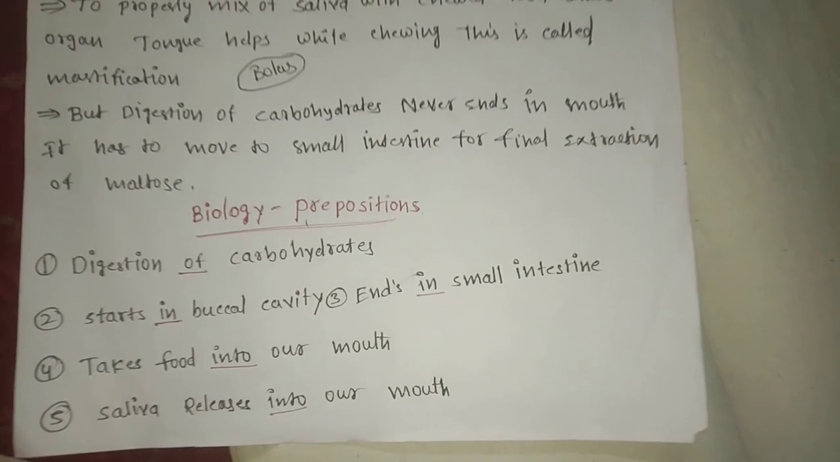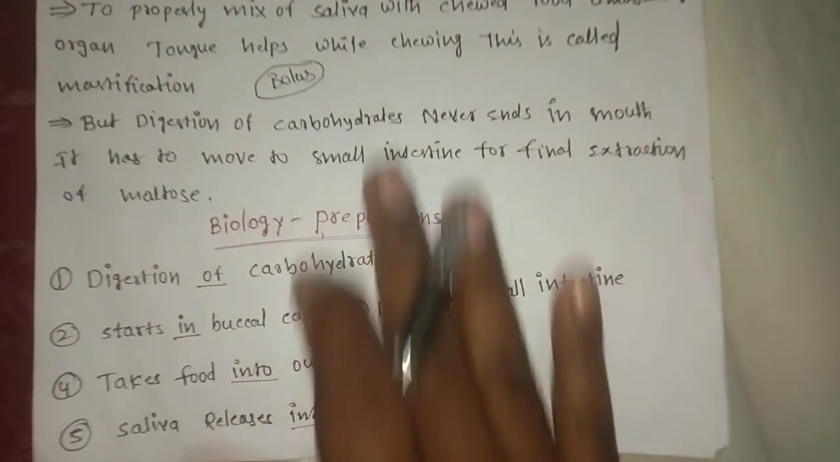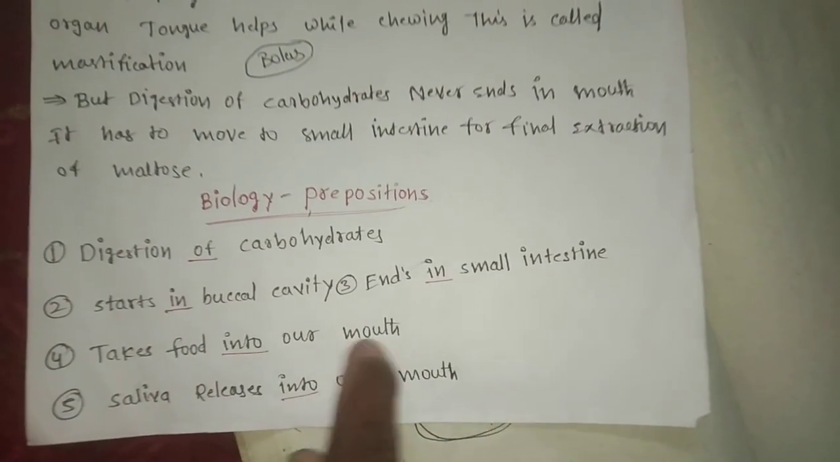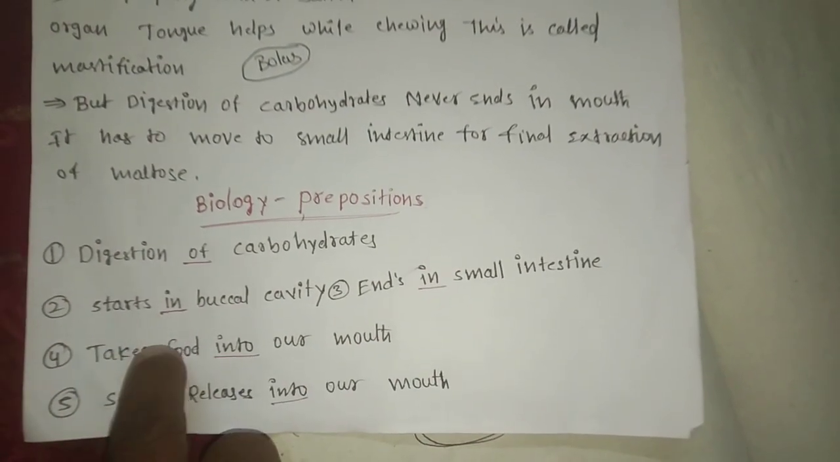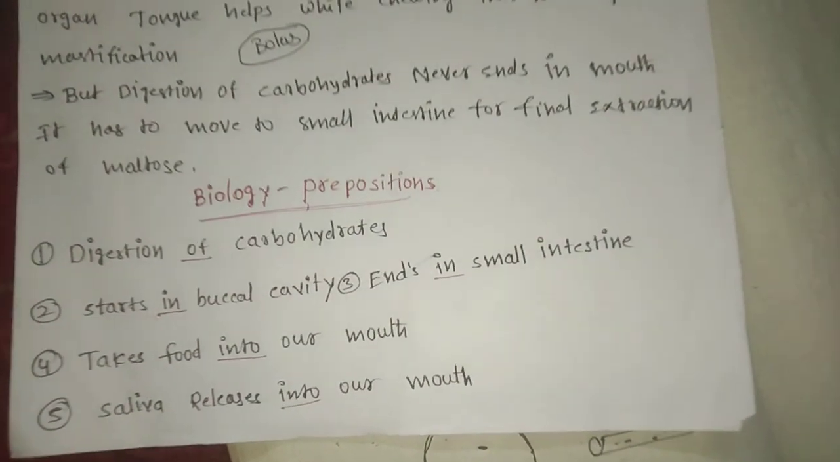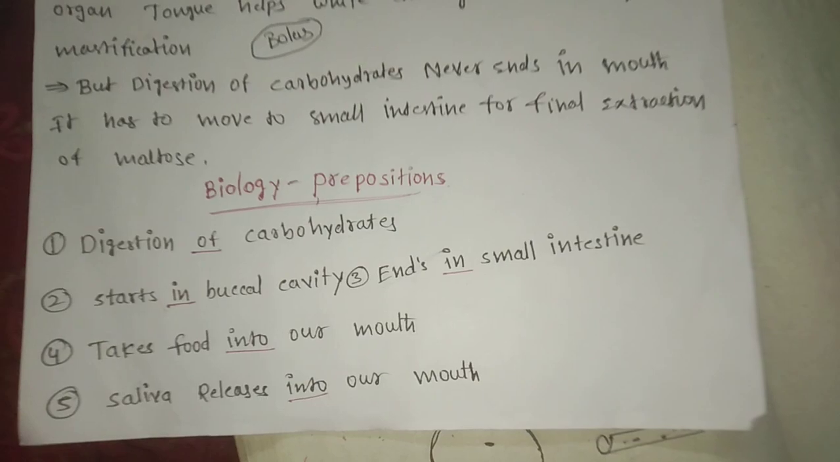Takes food into our mouth. Here, now let's see. Our mouth is the object. Takes food is the subject. But what is a preposition? Preposition is a word which gives complete meaning to the sentence by its position.